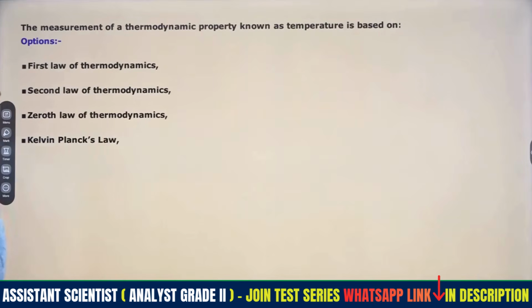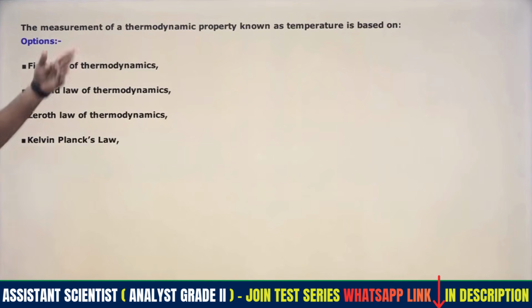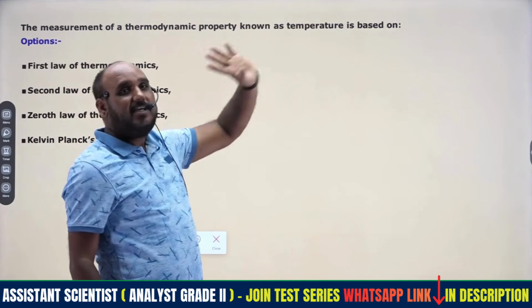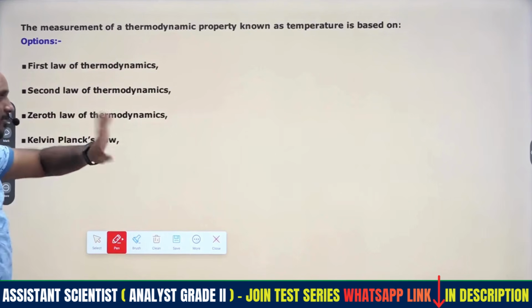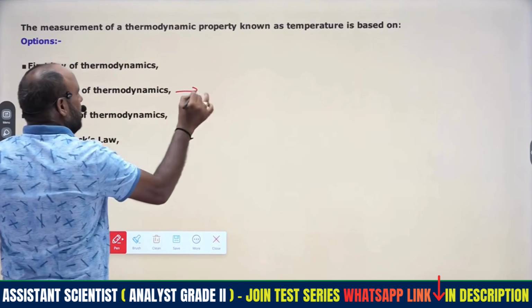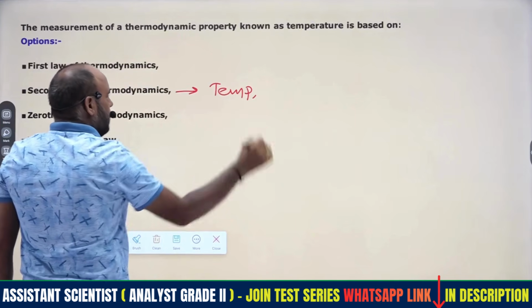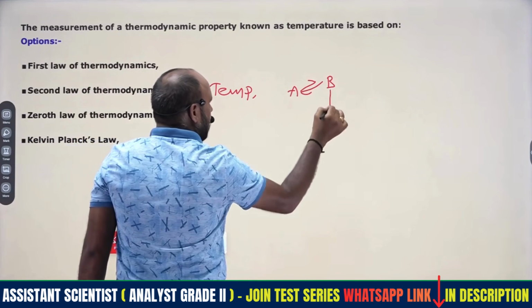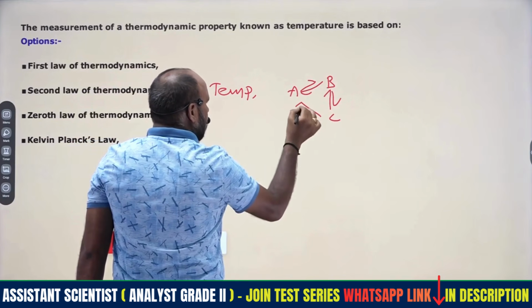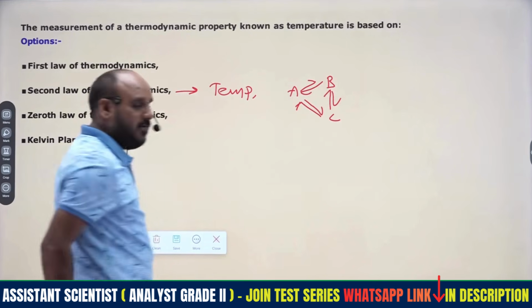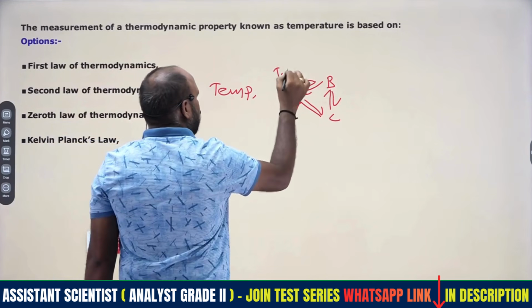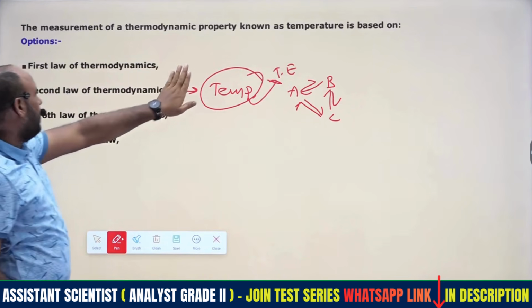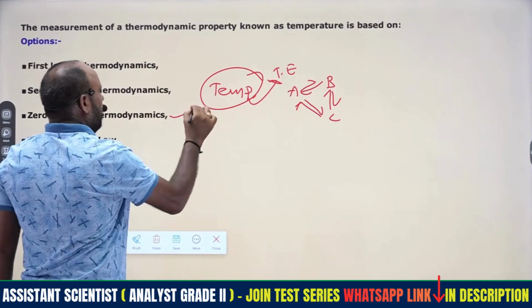Next, coming to the next one: which thermodynamic property, known as temperature, is based on which law? There are 4 laws of thermodynamics. The zeroth law introduces temperature. When system A is in thermal equilibrium with B, and B is in thermal equilibrium with C, then A and C are also in thermal equilibrium with each other. Whenever we discuss thermal equilibrium, the temperature remains constant. Therefore, the zeroth law of thermodynamics introduces temperature.